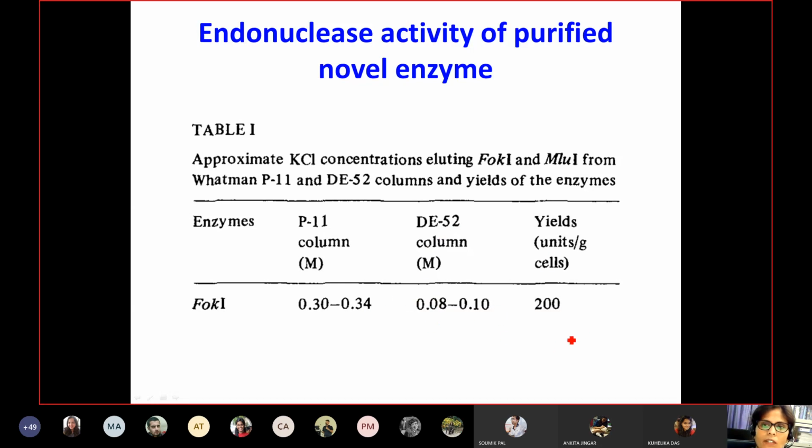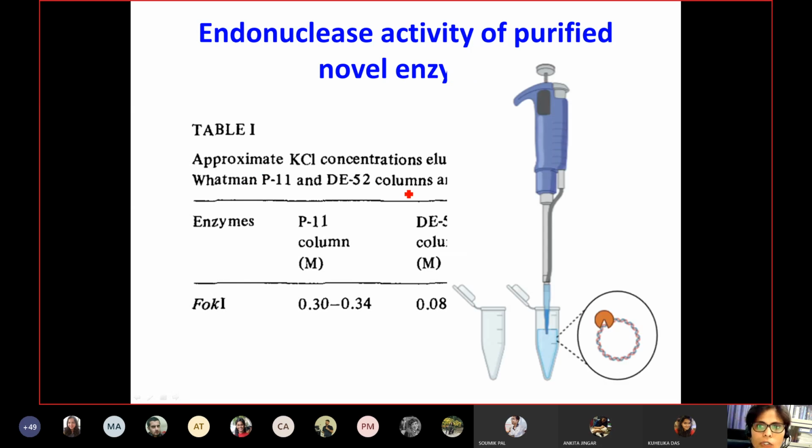So in the end, they were able to get around 200 units per gram of cells. This is a very good amount to carry out any further enzymatic activity or any further purification step if needed. Whatever purification they were able to carry out gave them analytical power. That means they could run those on the gel, and the fragments they were taking from the DNA substrate, they were able to analyze. Now what you see here,